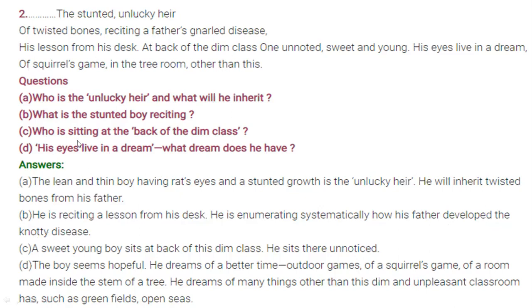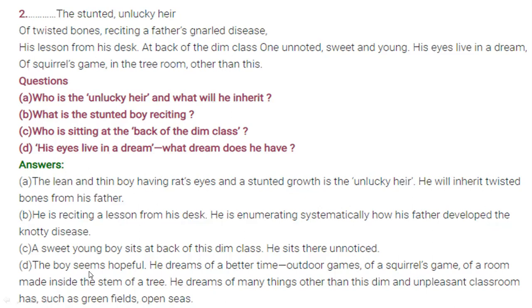Next is, who is sitting at the back in the dim light? A sweet young boy sits at the back in the dim light. He sits there unnoticed. Unnoticed means he thinks he is noticed by no one. And this question was in the board examination. Next, his eyes live in a dream. So what is his dream? What dream does he have?